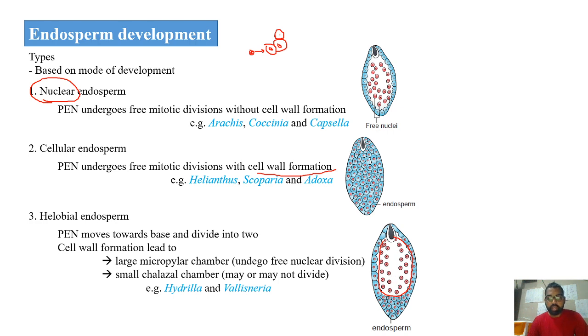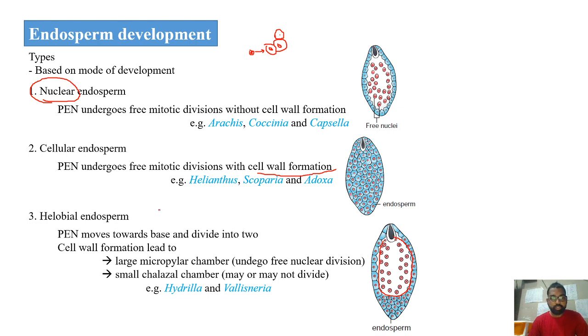Whereas the other side, this is towards the chalazal side. Towards the chalazal side, cell wall formation will take place in the further divisions. There may or may not be further division also. So two different things you can find in this, that is nuclear as well as cellular. Therefore it is called helobial endosperm. This can be seen in the case of Hydrilla and Vallisneria.